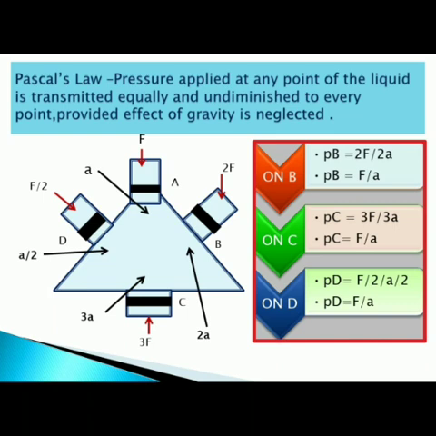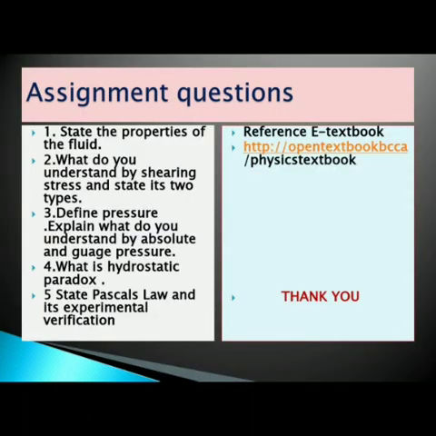If I move on to the point D, my force is half of the force which is felt at A. So it is written as F by 2 again divided by the area which is A by 2. On division of this, the value I get is F upon A. So this clearly indicates to me that in Pascal's law, at different points I am having the same pressure, which is F by A. With this, students, we complete all the different topics in the beginning of the mechanical properties of fluids. Let us move on to the assignment questions.